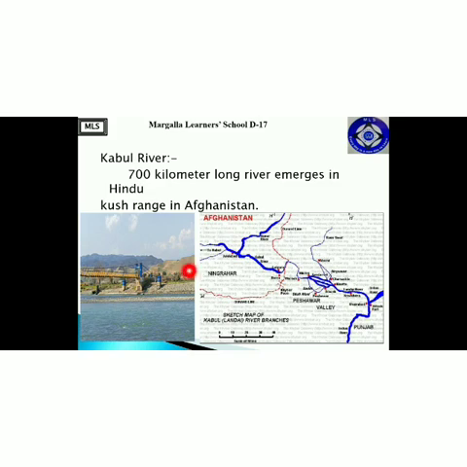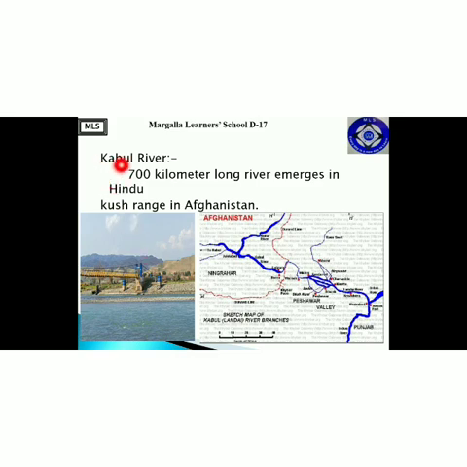Moving forward, the next one is Kabul River. Now, my dear students, whenever you hear the word Kabul, it means Afghanistan. Kabul is the capital of Afghanistan, and here is another piece of information I would like to share: the capital of any country represents the country as a whole. For example, if someone says that in Washington DC it was decided, it means it was decided in the USA. Or for example, we say that the elections are being held in Kabul, so it means the elections are being held in Afghanistan. So the capital of a country represents the whole country. For instance, Islamabad represents the whole of Pakistan.